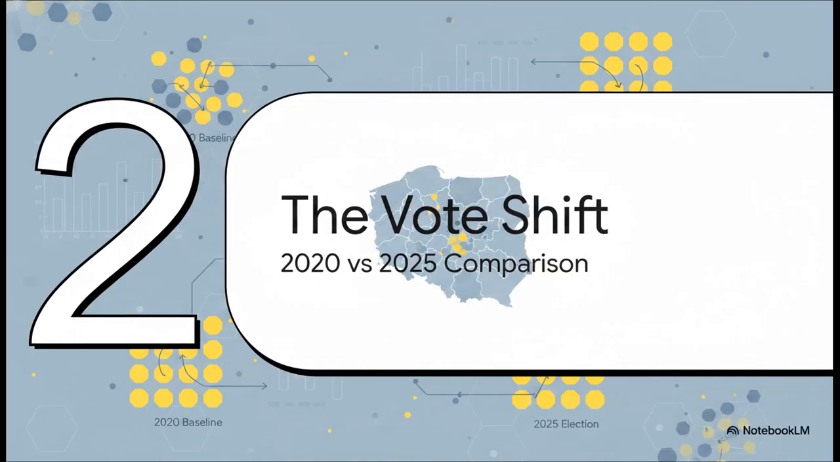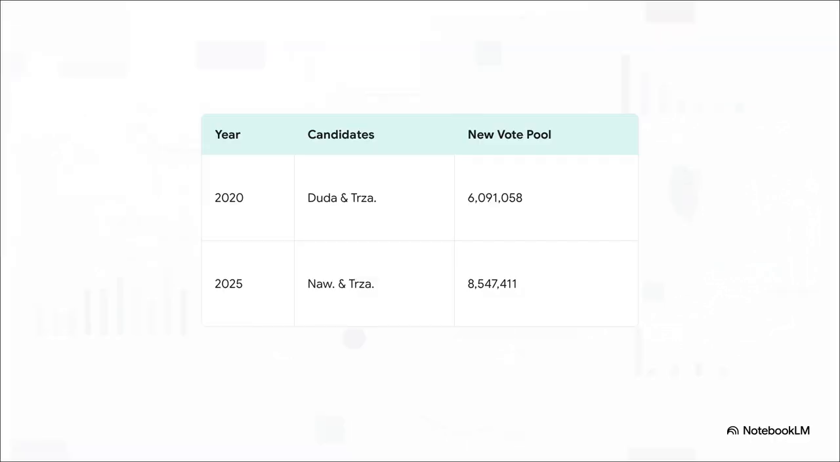Moving right along to part two, the vote shift. Now, let's see how this builds when we compare the baseline 2020 election to the 2025 election. The 2020 election is basically going to serve as our control group. It gives us a picture of how these vote pools typically divide themselves across Polish municipalities.